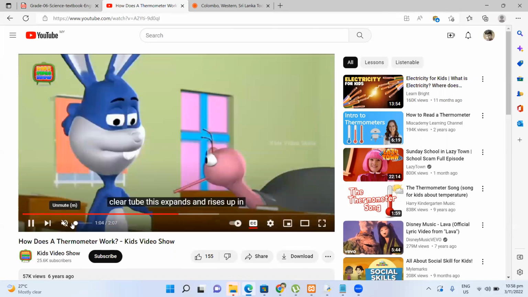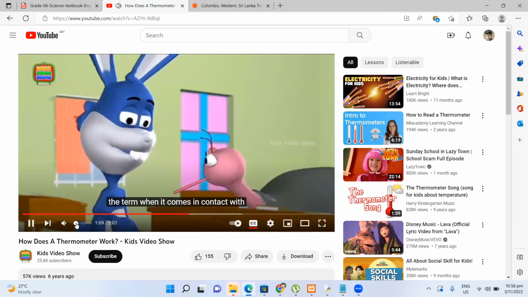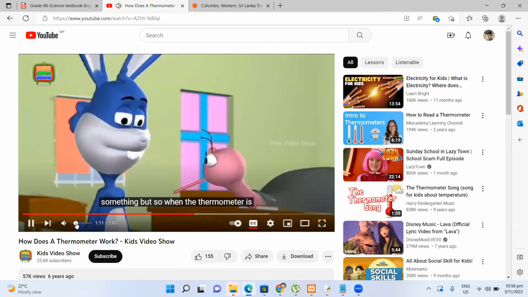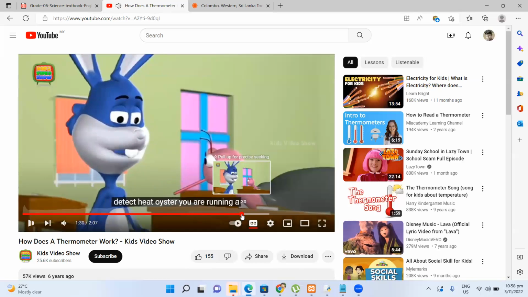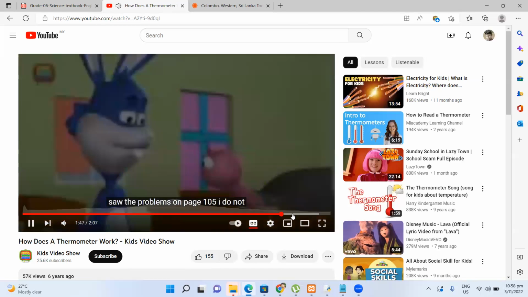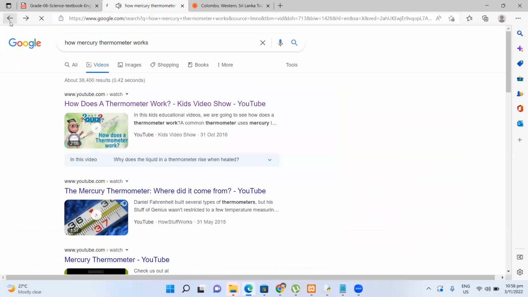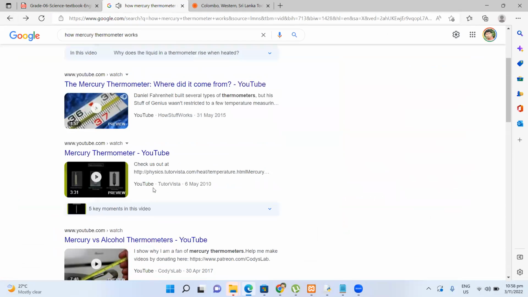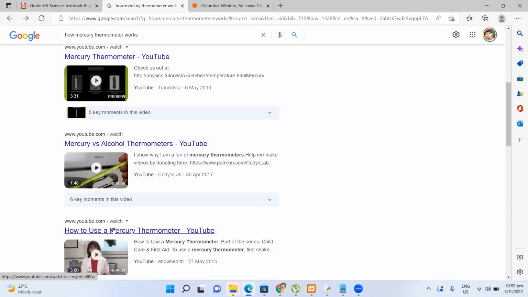Right here, you can see mercury there. Here you can see some mercury. Oh, they are showing that. Both will work in the same way.